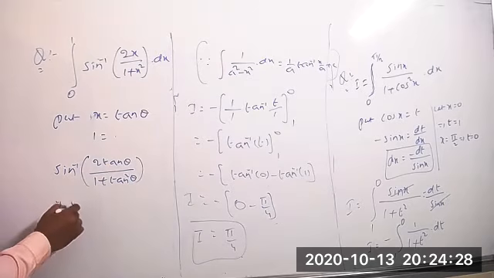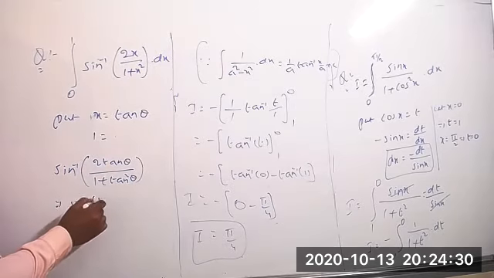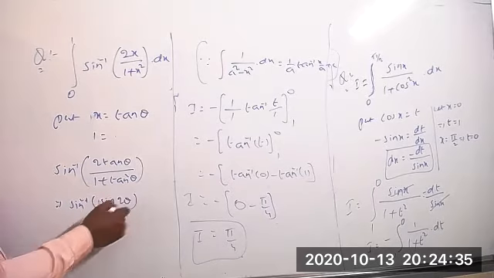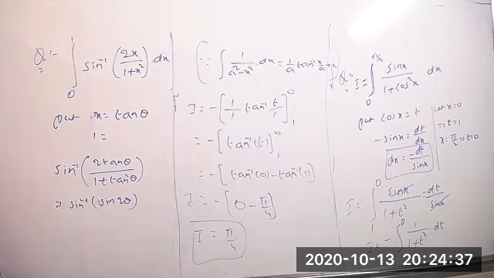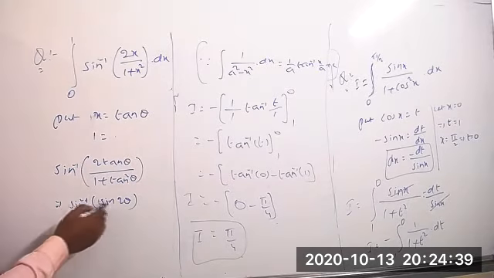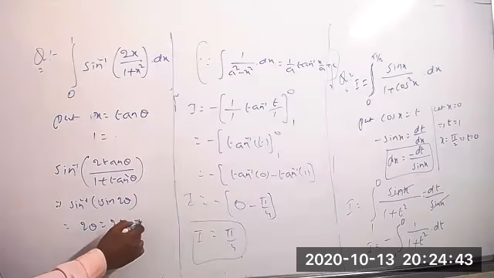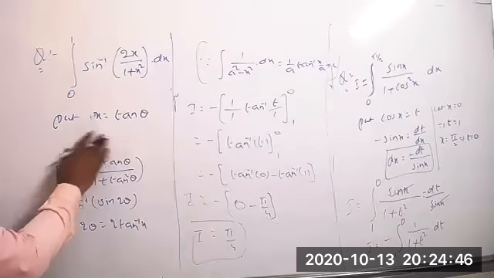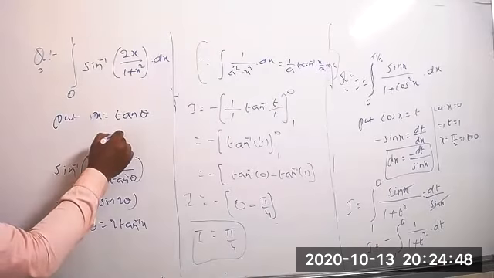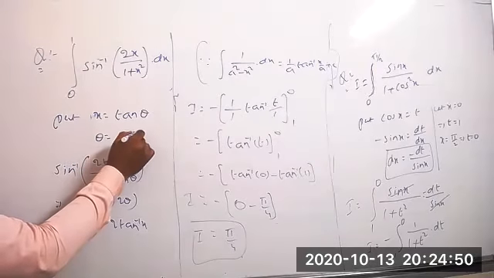Clearly we know this equals sin inverse of sin 2 theta, so it cancels. It is equal to 2 theta, which means 2 tan inverse of x, where theta equals tan inverse of x.